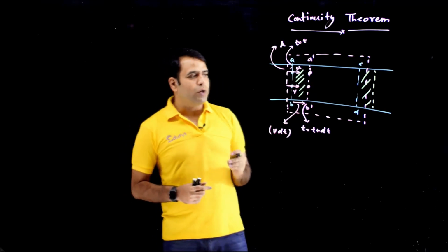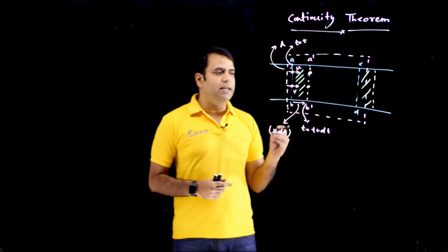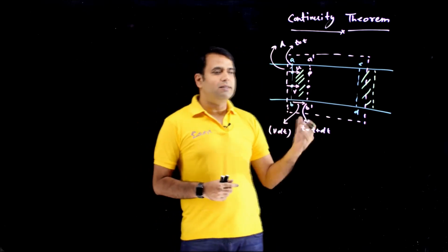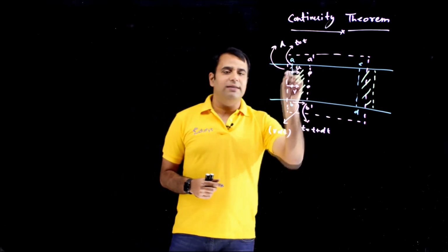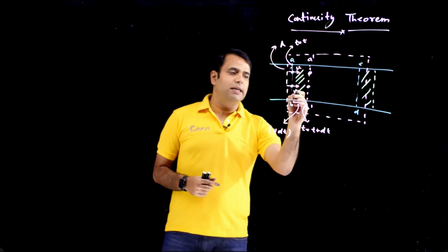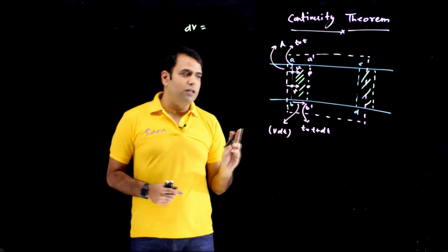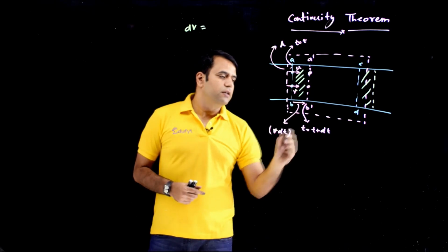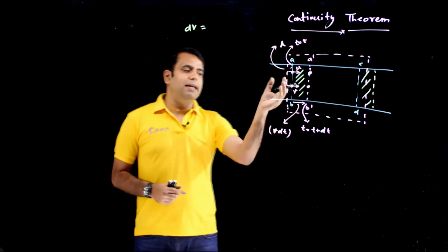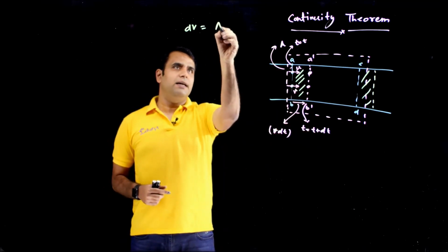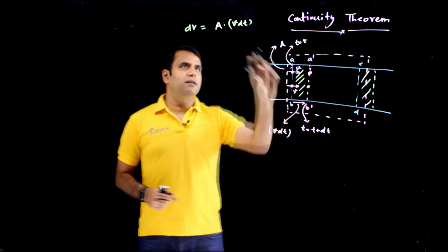First, we want to calculate the rate at which fluid is coming inside, meaning dm by dt. How much mass has come inside in this dt time? In this dt time, that much volume has come inside. The volume, dV, where V is volume, not the velocity. For the velocity, I am taking the small v. So the volume which comes inside during that time frame, can I write this as A into v dt? This is the width and this is the cross section area.